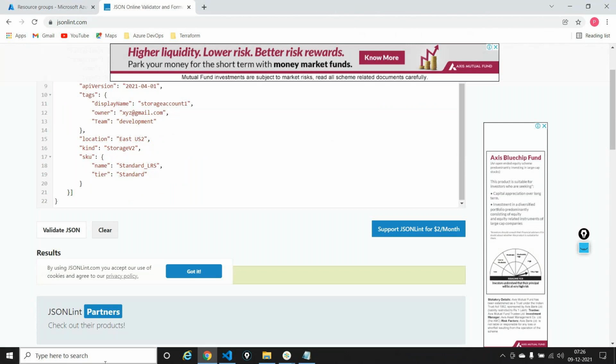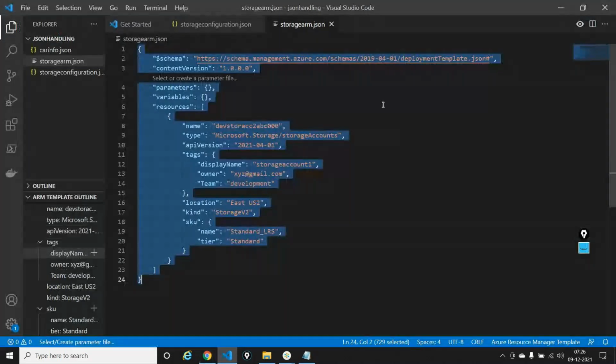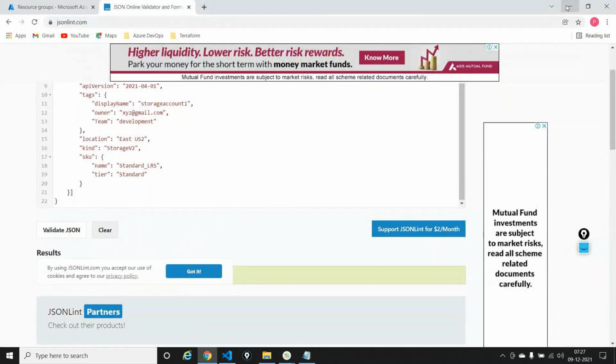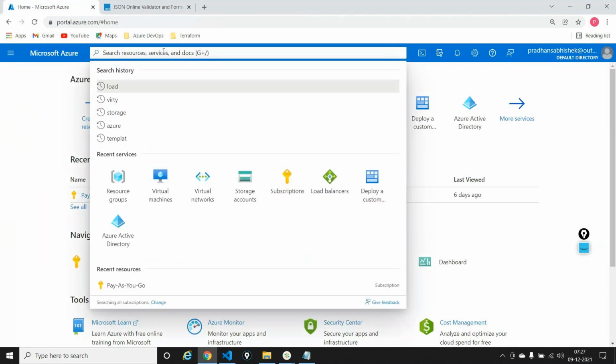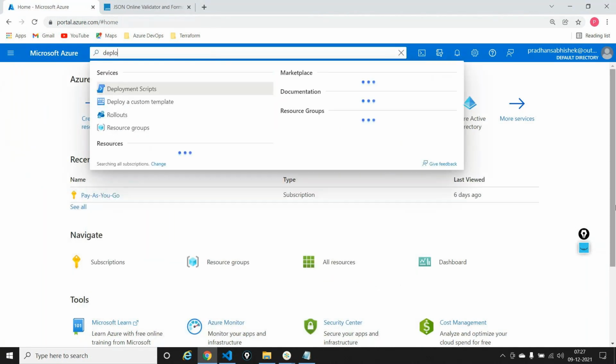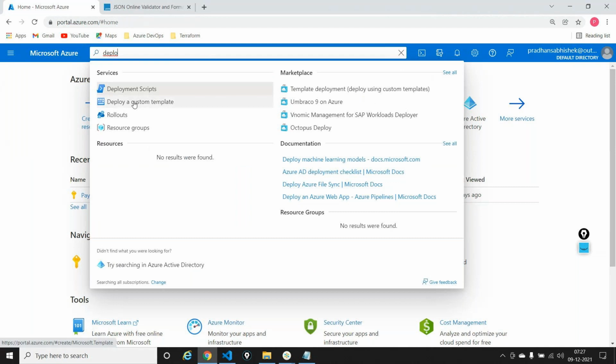Now, what I'll be doing out here is this, my template. I have my template with me. What I want right now is to make sure I take this template to my Azure portal, because that's the end goal that I want to achieve. I want to take this template to the Azure portal, and at the end I want to create a storage account. How do I do that? I'll just come here. I'll say, firstly, I'll say deploy a custom template. You have something known as what? Deploy a custom template out here.